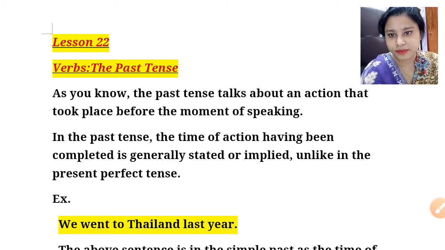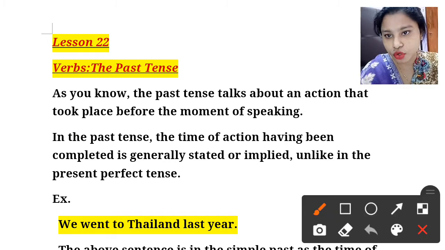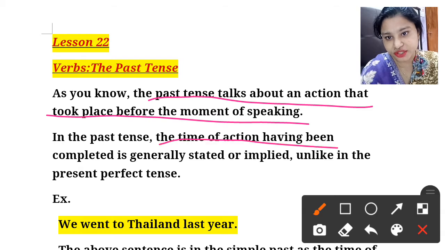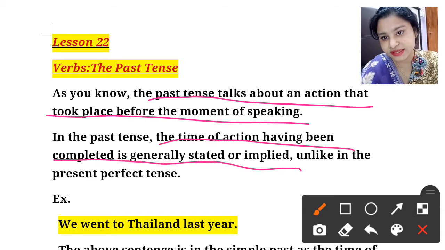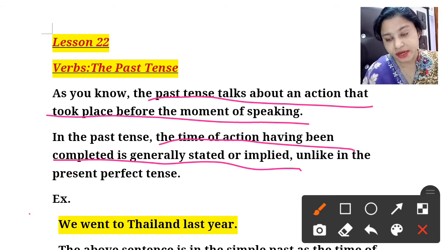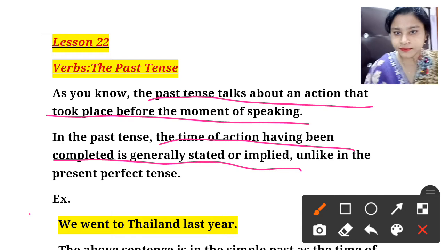So as you know, the past tense talks about an action that took place before the moment of speaking. In the past tense, the time of the action having been completed is generally stated or implied, unlike the present perfect tense. So past tense always talks about an action that took place before the moment of speaking, and the action having been completed is generally stated or implied, unlike the present perfect tense.